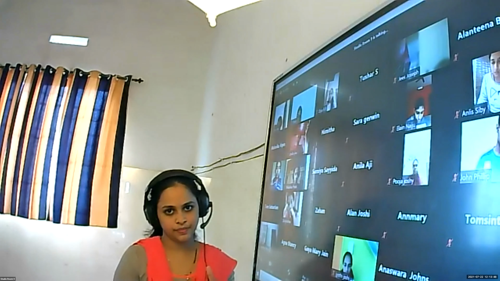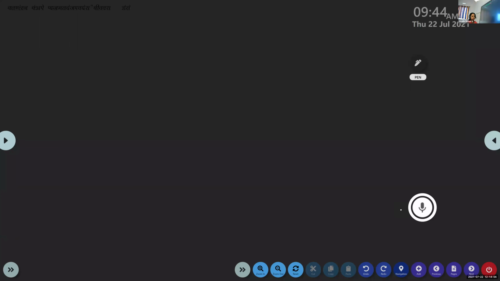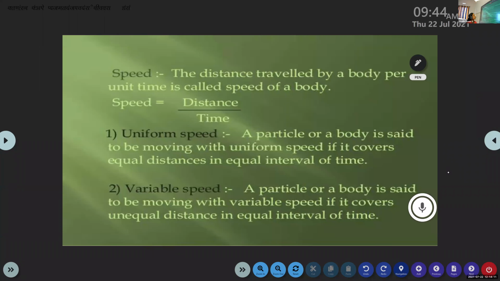The physical quantity which measures the rate of motion of an object is known as speed. So today we are going to discuss the next term associated with the rectilinear motion of an object, that is, speed.